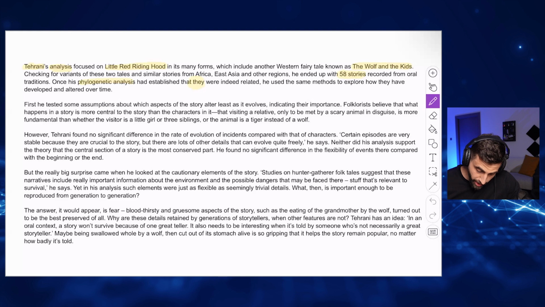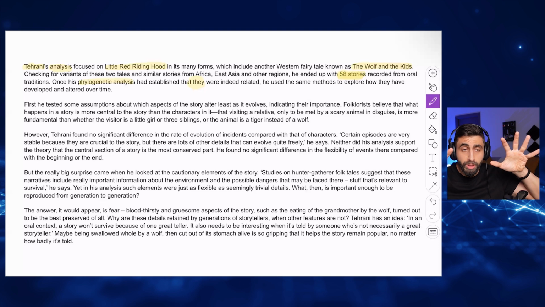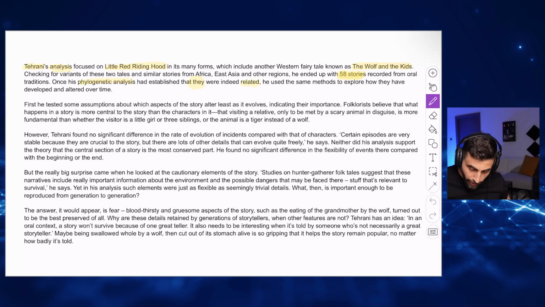When they say they, in this case, it means the 58 stories. The 58 stories that he compared that are about Layla and the Wolf or the Little Red Riding Hood. These 58 versions of the story are related. He used the same methods to find out, to discover how they have developed and altered and changed over time.